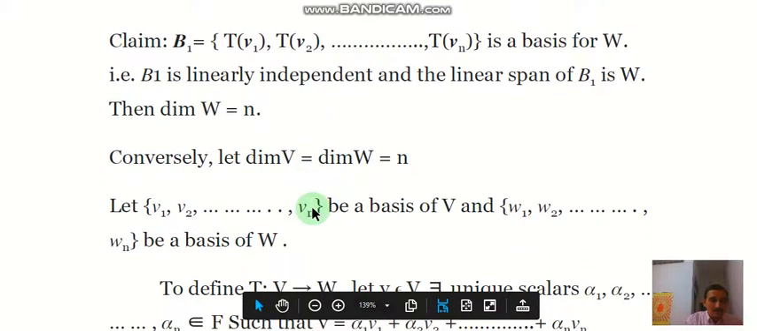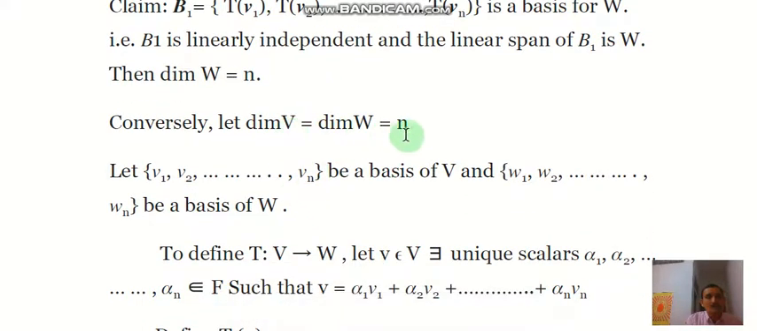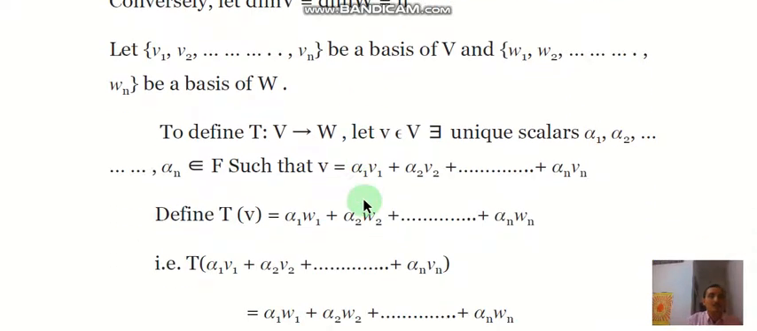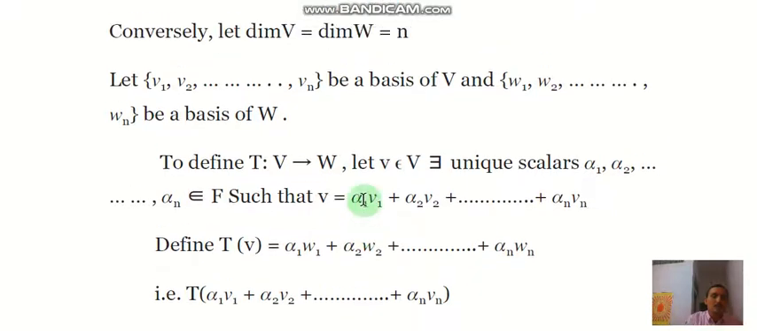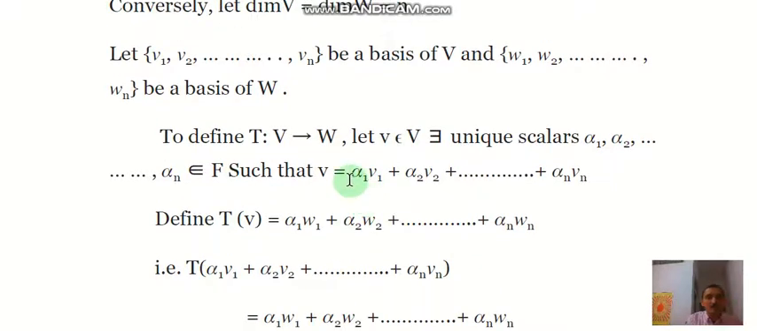Conversely, let dimension V equal dimension W equal to n. Then we will prove that V is isomorphic to W. Here the dimensions are the same, so we assume bases of V and W. Let v1, v2, ..., vn be a basis of V, and w1, w2, ..., wn be a basis of W. Here we define a suitable mapping which is one-one, onto and a linear transformation, so that we obtain that V is isomorphic to W.